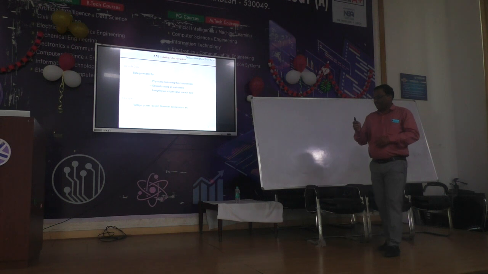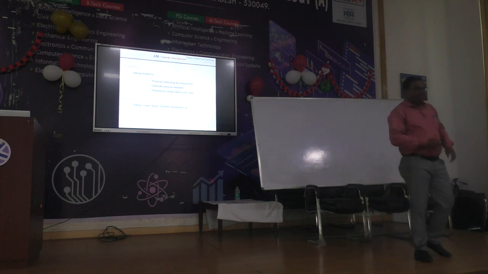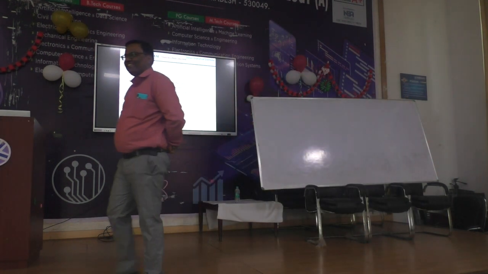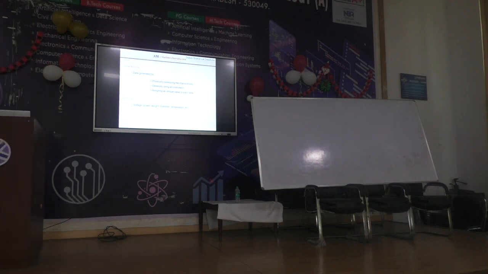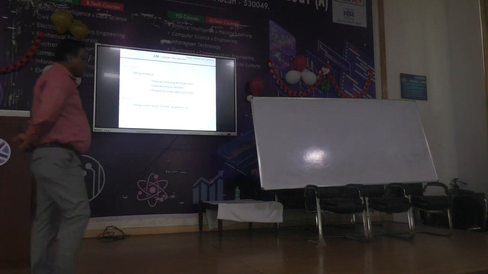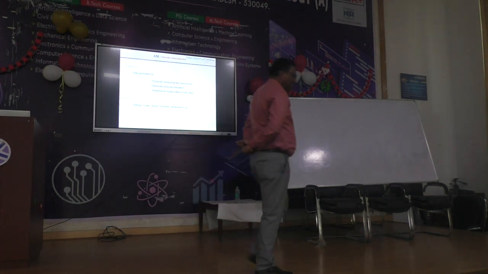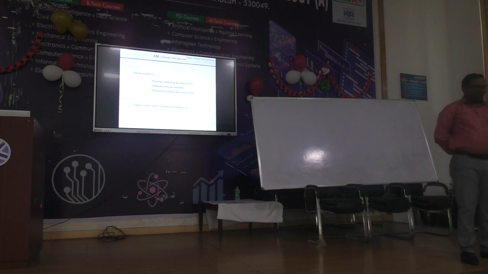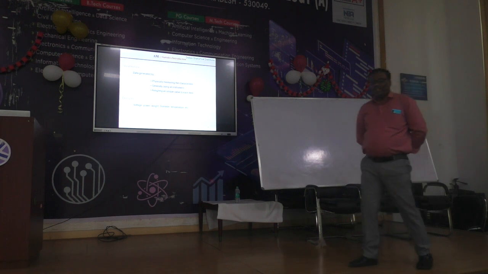These data will be measured by using an instrument. Voltage will be measured by which instrument? Voltmeter or ammeter? Voltmeter, very good. That means you are all electrical engineers, I think. You are very efficient to give this answer. Current will be measured by an ammeter, so you are measuring in terms of numerical value. Whatever the instrument gives is a numerical value, no? That kind of data is called variable data.